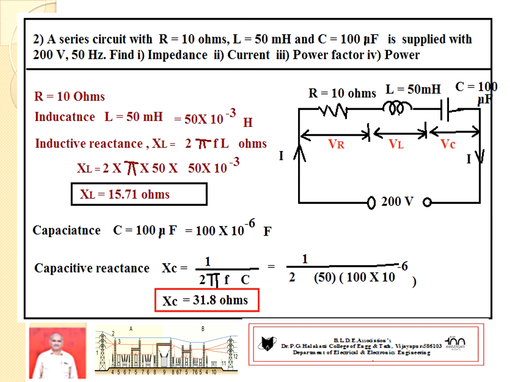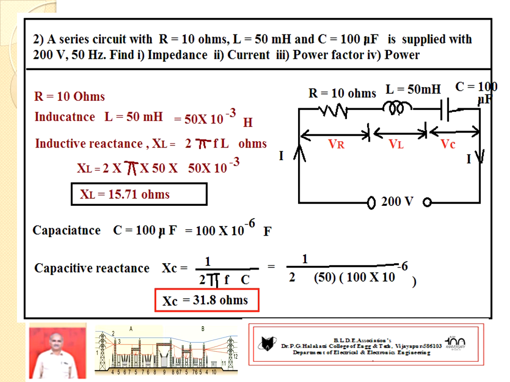Already you know the impedance of an RLC circuit is Z. Z equal to under square root of R square plus (XL minus XC) square. R value is equal to 10 ohms. No problem. Then you start with inductance. What is the inductance value given, sir? 50 millihenry. While calculating, you always convert into Henry.